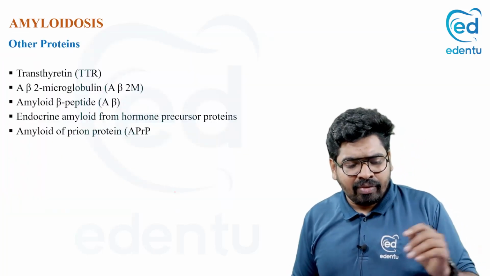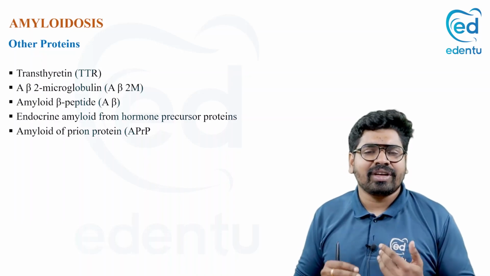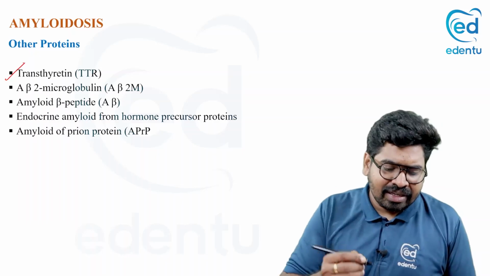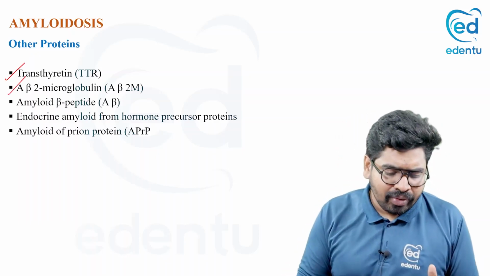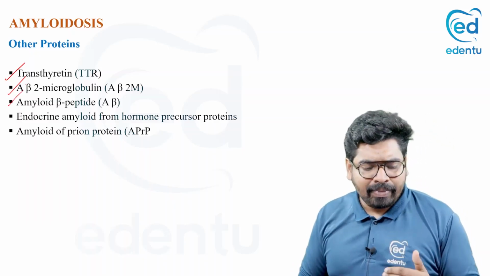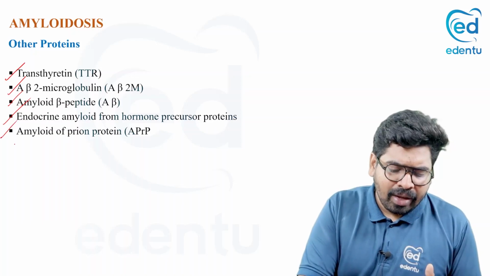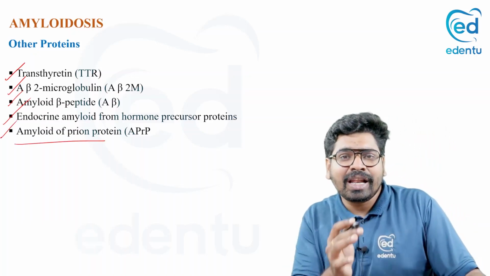Now, what are the other proteins seen in amyloid, other than AL and AA? You can see transthyretin, beta 2 microglobulin, amyloid beta peptide, endocrine amyloid forms, and prion amyloid of prion proteins. All these are different types of amyloid fibrillar proteins.